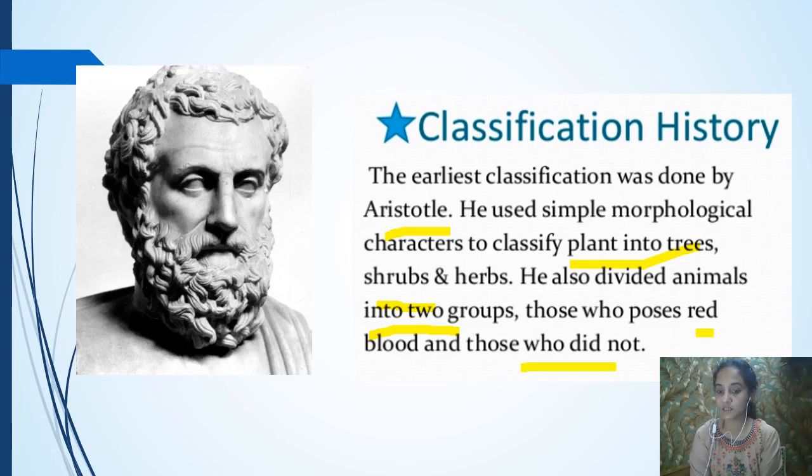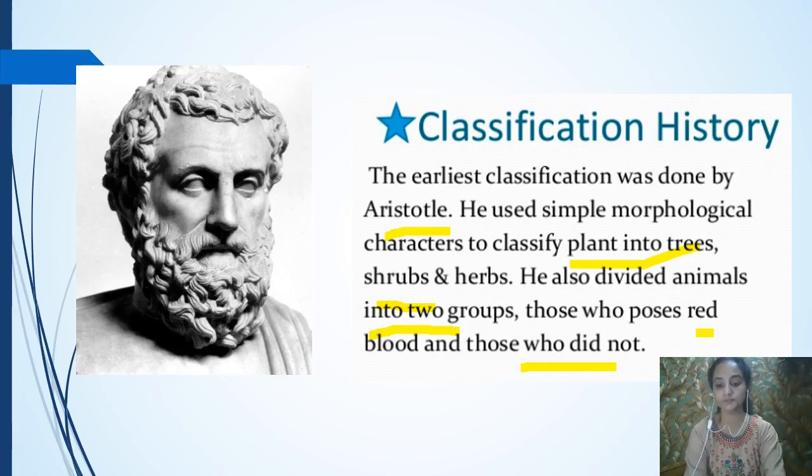Now, by listening to Aristotle's view, we might think what a foolish man he is. He's not a foolish man, but he tried with the classification. After this statement, many other scientists started thinking about how you can classify animals depending upon red blood cells in their presence or absence, and that is not a good type of classification. So they worked for a better one. So this was the first one, Aristotle's classification, which simply classified plants into trees, shrubs and herbs, and animals into two groups, one having red blood cells and one not having red blood cells.